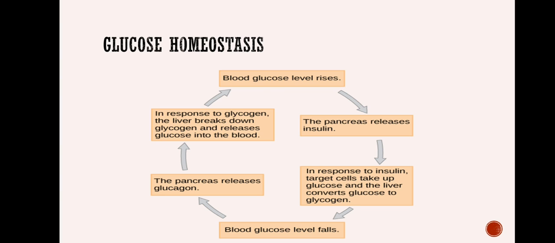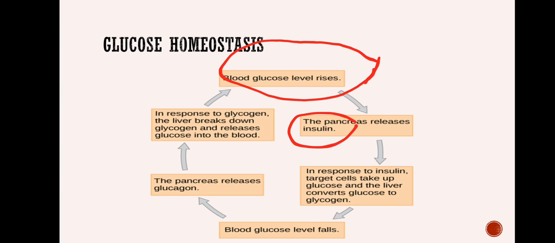Now, here we have a chart. Let us say you have eaten food. What happens? Blood glucose level increases. When there is an increased blood glucose level, insulin is secreted by the pancreas. We all know that insulin can convert glucose into glycogen, and it is stored. Glucose is a monosaccharide, glycogen is a polysaccharide.